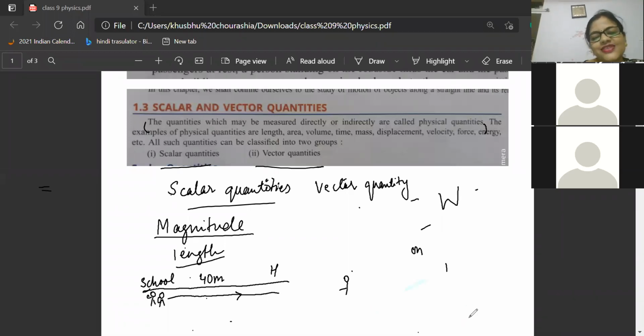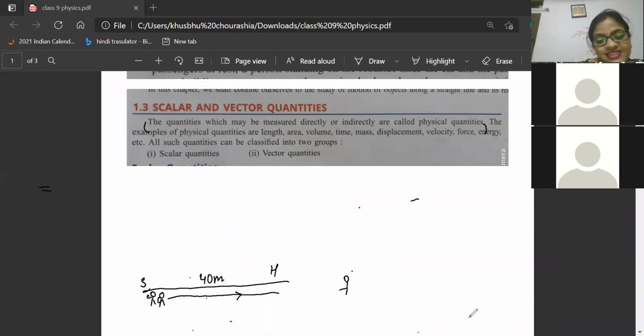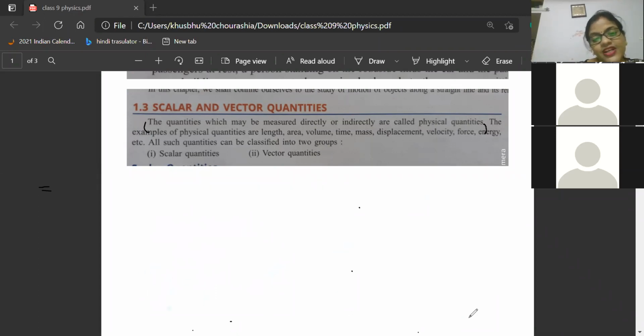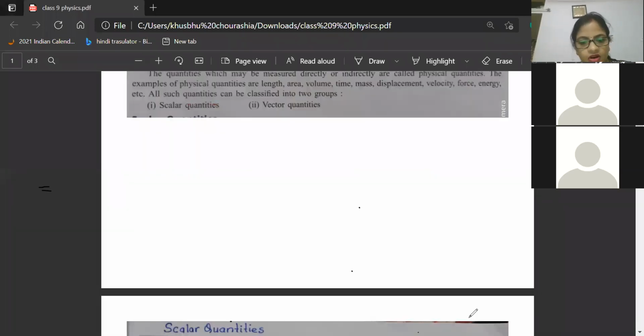So, beta, physics is of two types. One, if you take it tough, one, you take it easy. Once you start taking it easy, understanding the concept easily, you will rock always. So, beta, what have we learned about physical quantities? There are two different types of physical quantities. One, we can express as scalar quantity. Another one, we express as vector quantity. Very good, beta. Awesome performance. You guys are rocking.